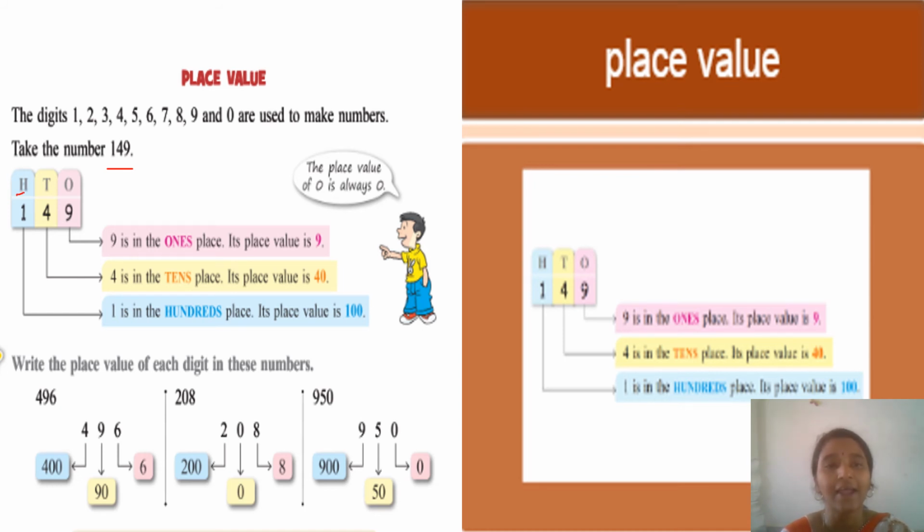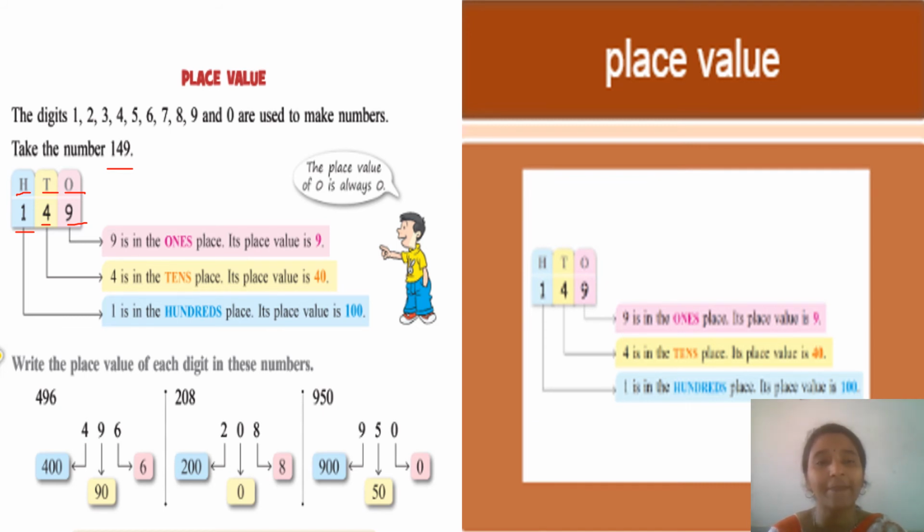Under hundreds, tens and ones, I am writing 1, 4 and 9. See here, 9 is in ones place. So, the place value is 9 only. Always remember, for ones, the place value does not change. It will be like that only. For tens and hundreds, it will change. Okay. See, now for 4. It is under tens.